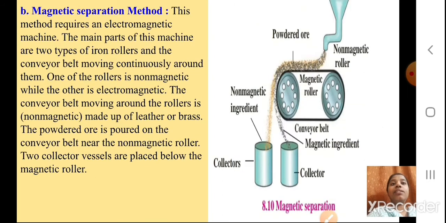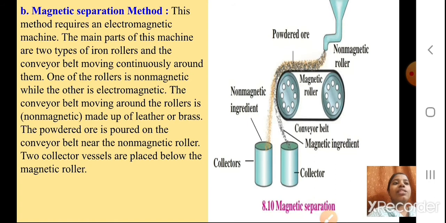Next, part B is the magnetic separation method. Now what is this magnetic separation method, students? From the word itself, you may understand we are going to use a magnet. This method requires an electromagnetic machine. You have studied what electromagnets are. The main parts of this machine are two iron rollers and a conveyor belt moving continuously around them.